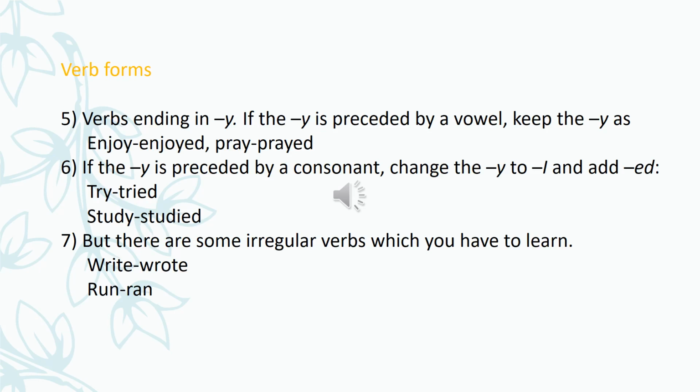There are many irregular verbs, so that you only have to keep in mind, and for the rest, d or ed is added. Most of them are regular, but there are some which you have to keep an eye on and learn. That's it.